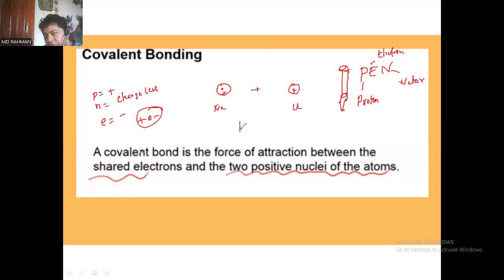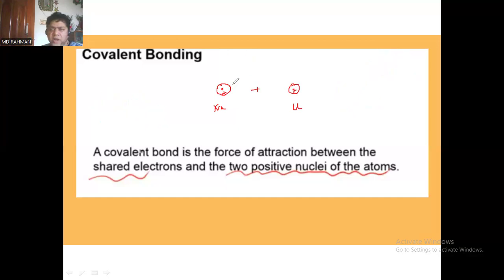Because if you write it in a bold pen, P equals plus charge, E equals minus charge, N equals zero, ultimately zero. So we can remember the names of the fundamental particles for the lifetime from now onward, and we will not need any revision. Just keep in mind PEN: proton, electron, neutron.